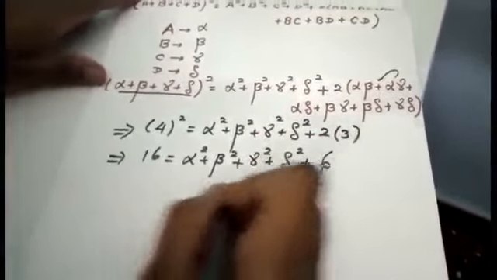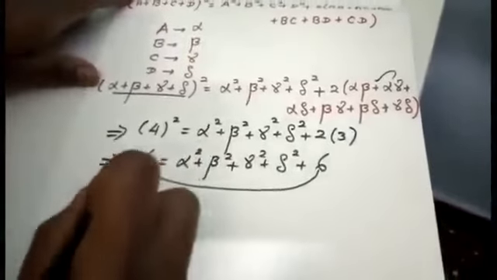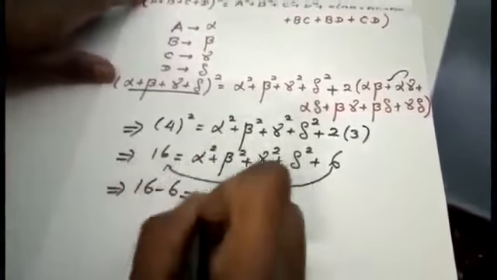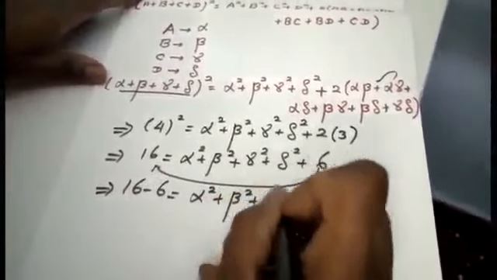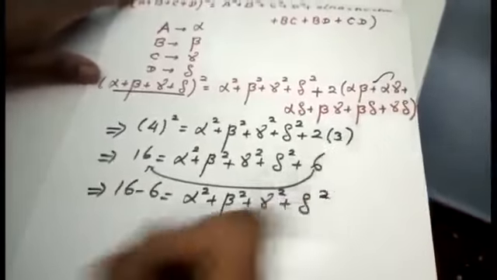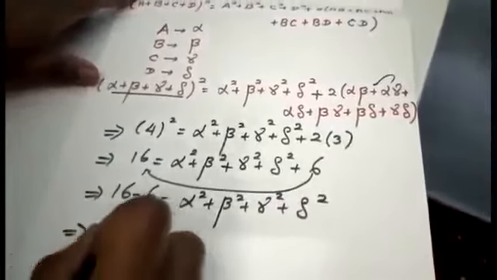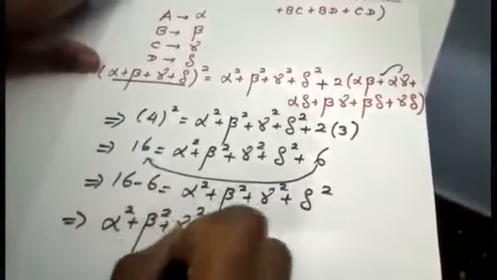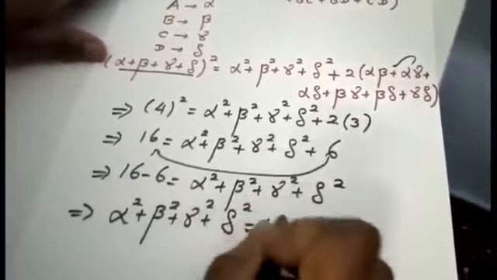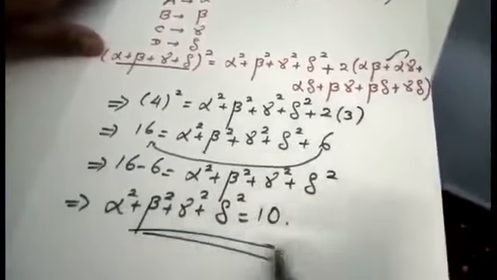Just bring this 6 here. That is 16 minus 6 is equal to alpha square plus beta square plus gamma square plus delta square, which is 10, the required answer.